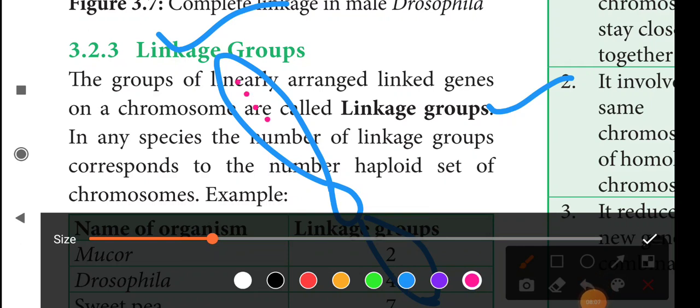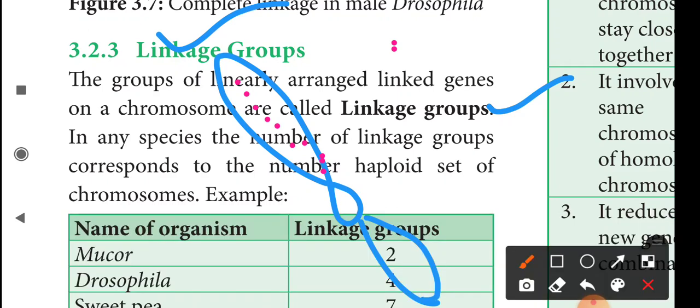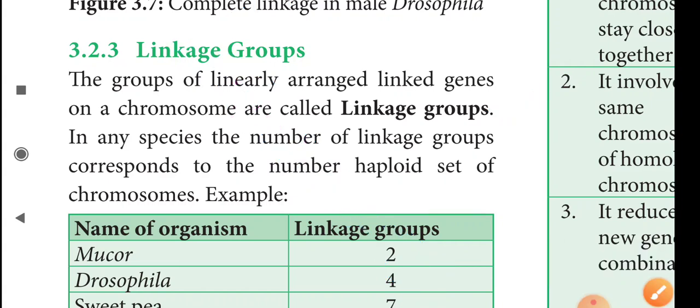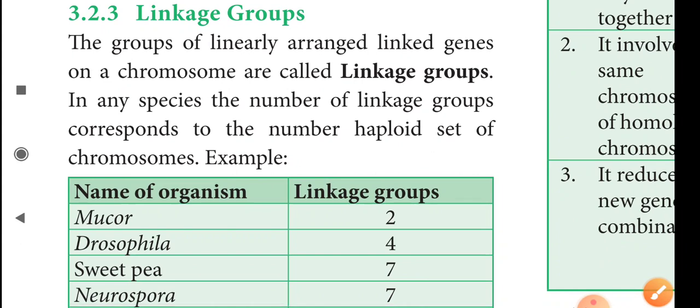What are linked genes, ma? Genes that are present nearby are called linked genes. The group of linearly arranged linked genes on a chromosome is called a linkage group. In any species, the number of linkage groups corresponds to the number of haploid sets of chromosomes.